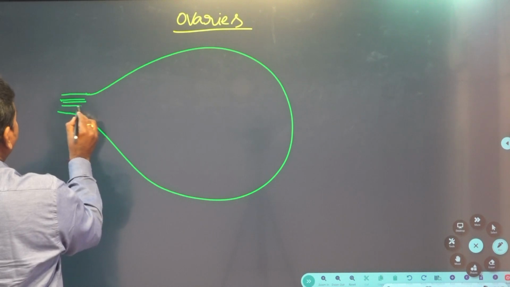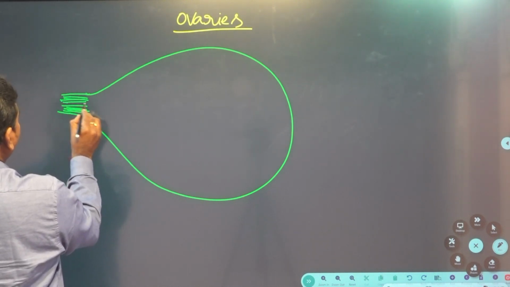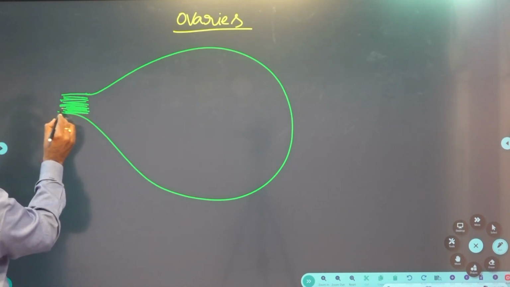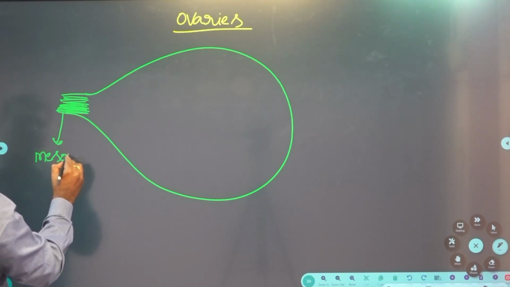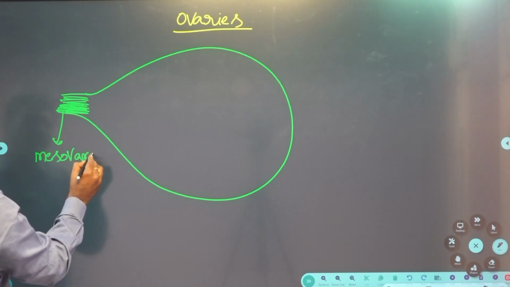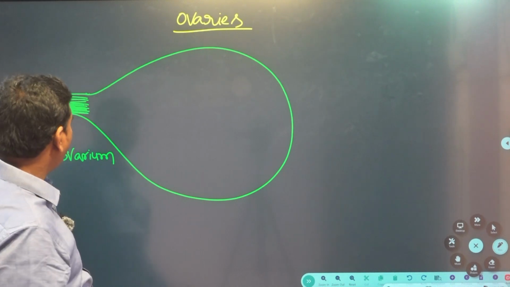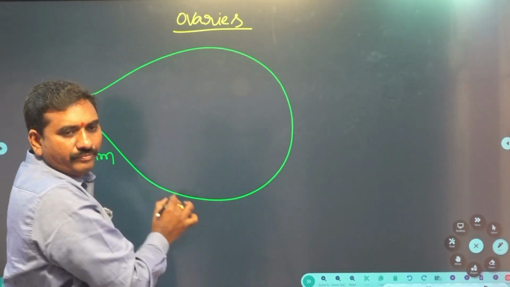The ovary is connected to the abdominal cavity by one peritoneal layer. This is called mesovarium. So this is the ovary.